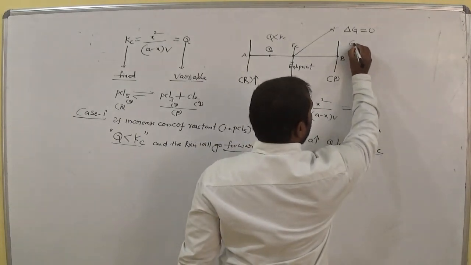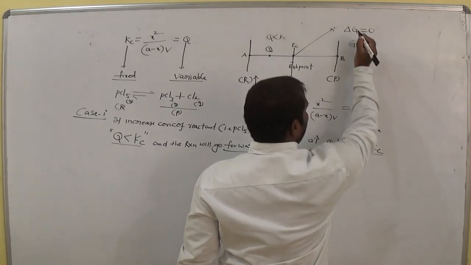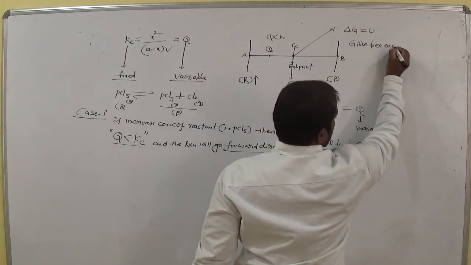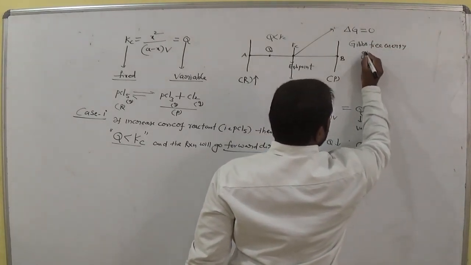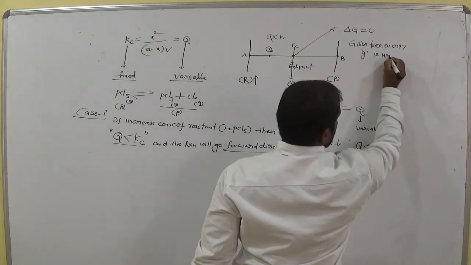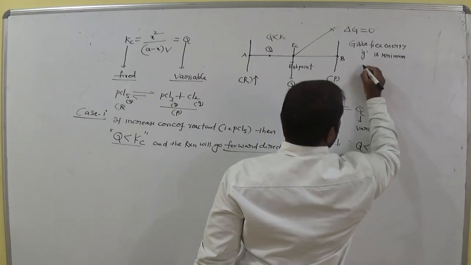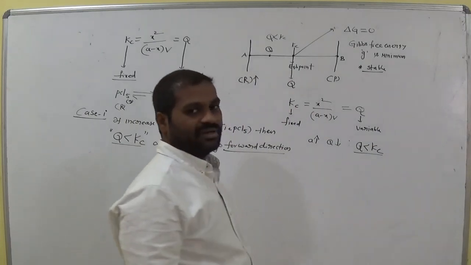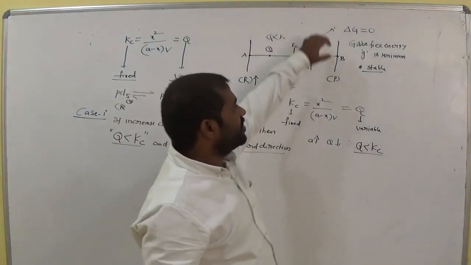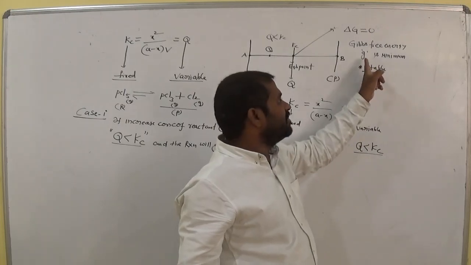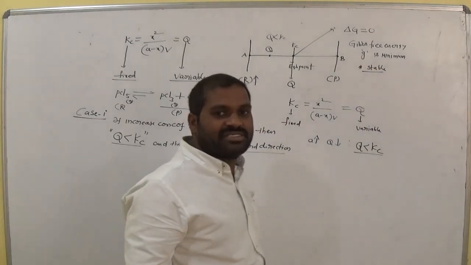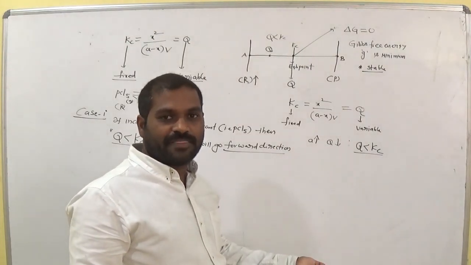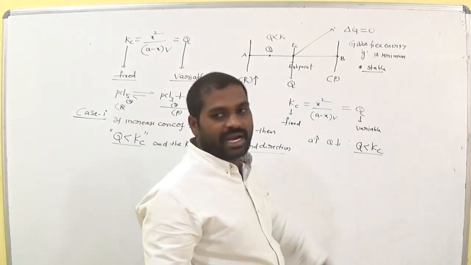And delta G means change in Gibbs free energy. G is minimum. Then the condition is stable. Then the reaction is stable. So when the reaction tries to get stable, delta G equals 0 and G is minimum. G means Gibbs free energy. Gibbs free energy means the minimum amount of energy available in the system to do useful work. So that is the stable condition.